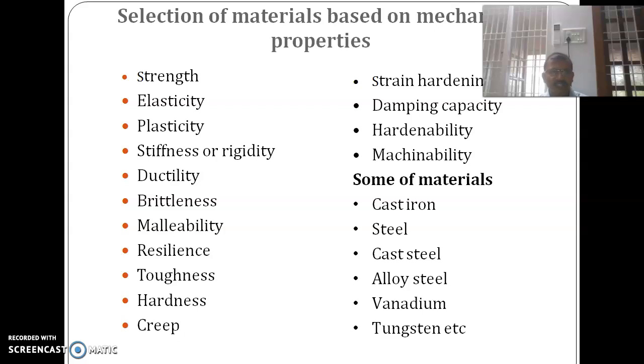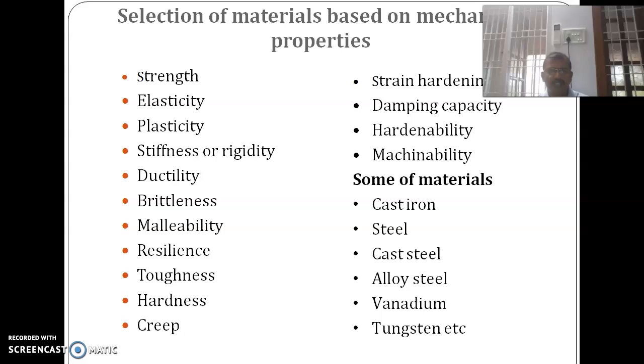Stiffness or rigidity, that is, it should be rigid. This property can be measured using the impact test. Then ductility: the material should elongate when it is subjected to external loads. That property is called ductility. Brittleness: the material will not elongate, so it will break. Cast iron possesses the brittleness property. Malleability: the material can be made in the form of sheets. That property is called malleability.